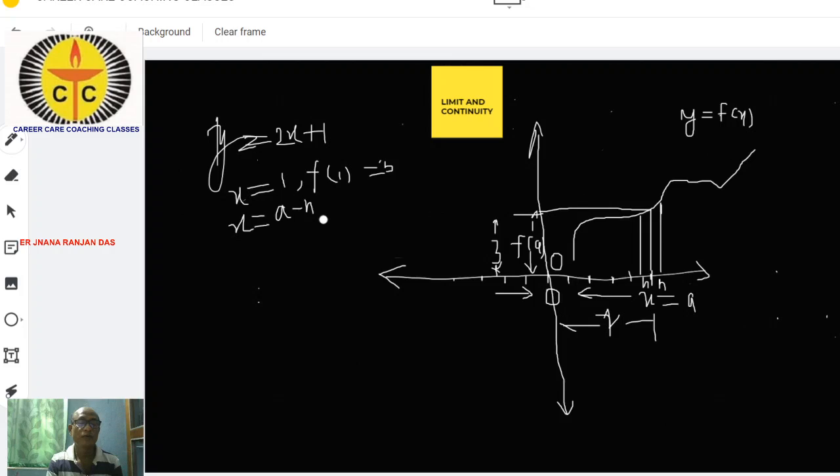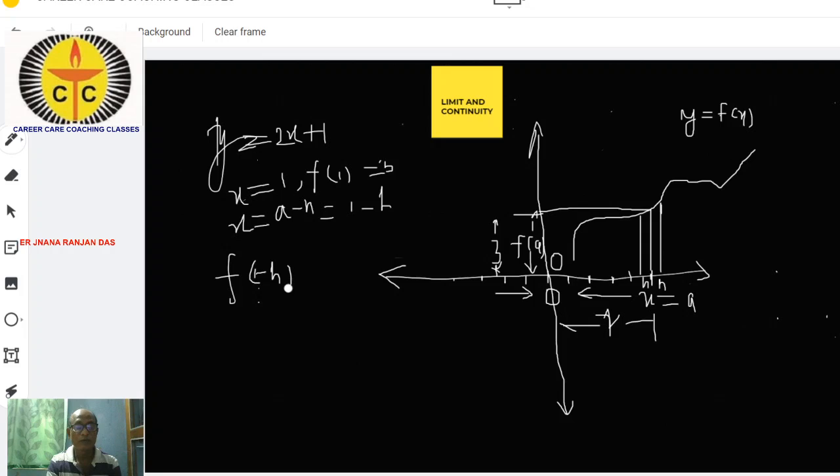Suppose x is equal to a minus h, say this is 1 minus h. So the value of y, the value of f(x), is f of 1 minus h.